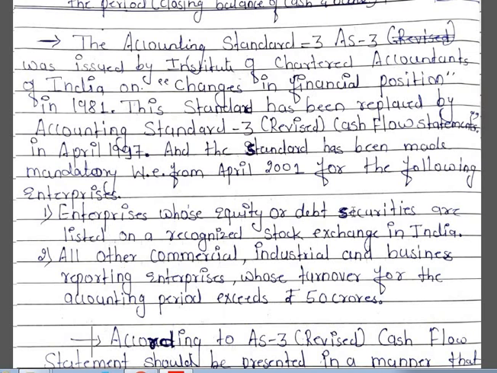Enterprises whose equity and debt securities are listed on a recognized stock exchange in India, and all other commercial, industrial and business reporting enterprises whose turnover for the accounting period exceeds ₹50,000. Even after April 2001, there was a change in Accounting Standard 3.